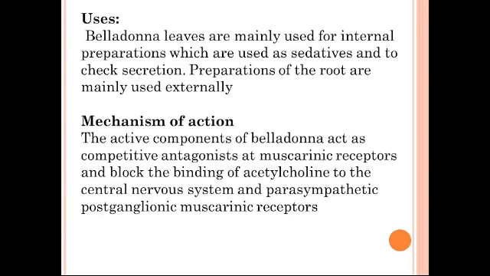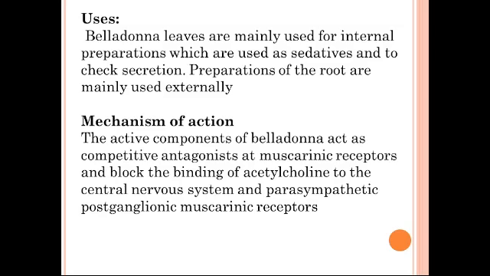The topic is alkaloids. In that, we are going to discuss the mechanism of action or pharmacological effect produced by belladonna. As such, the belladonna leaves, flowering tops and roots are used as a drug. From that, belladonna leaves are mainly used for internal preparations which are used as sedatives, and the formulations prepared from root are mainly used externally.